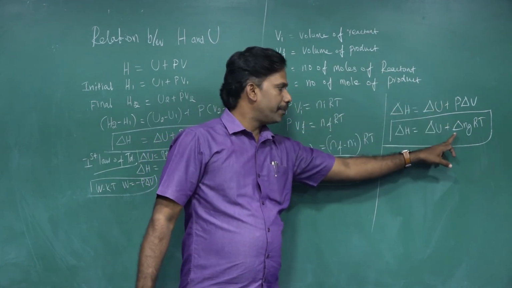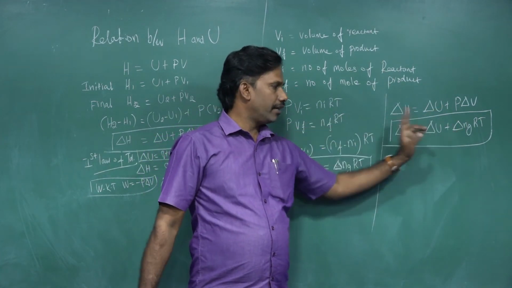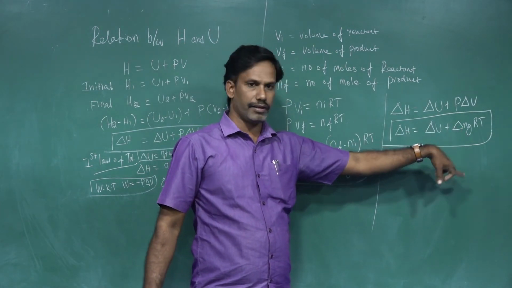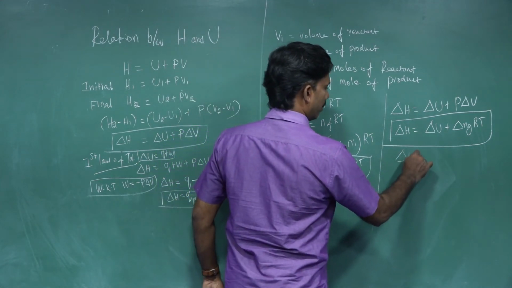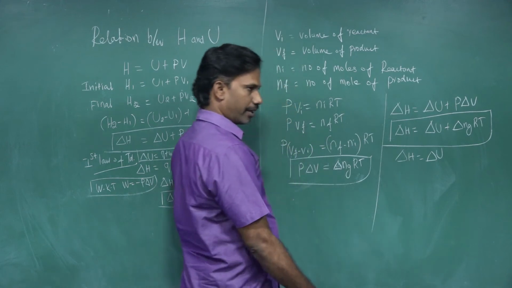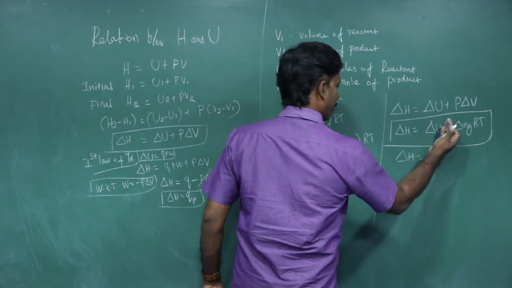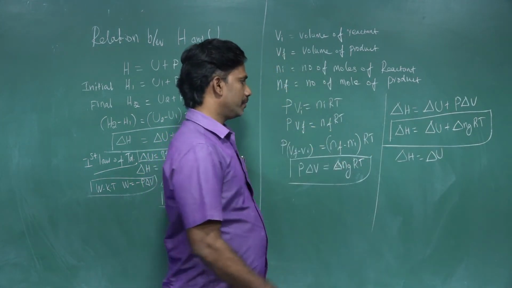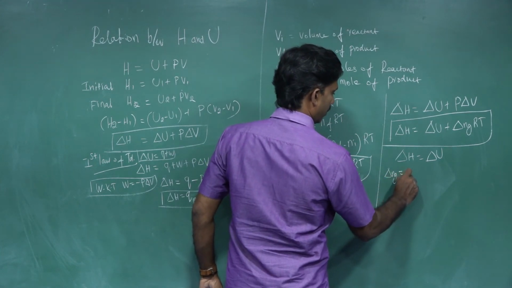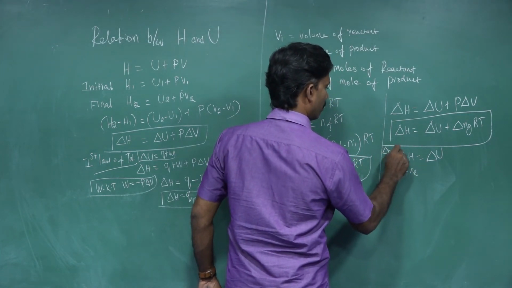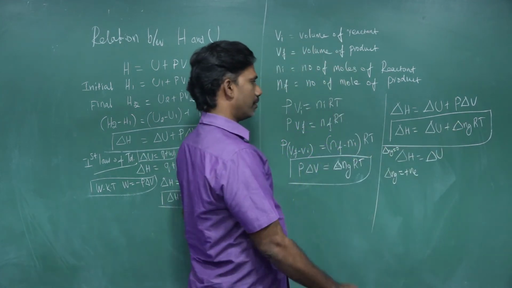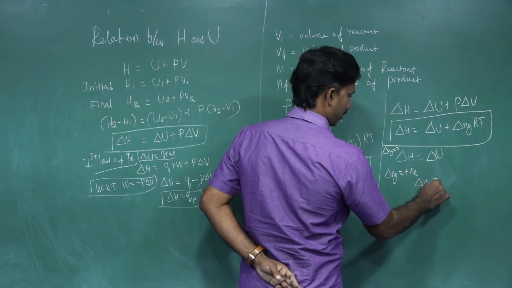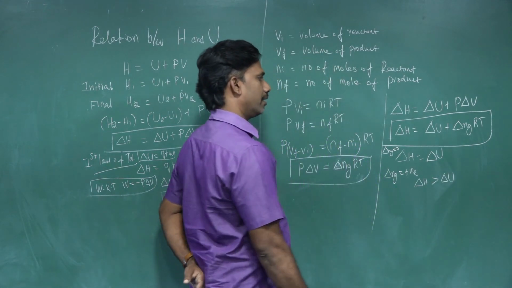Depending upon the number of moles, if you have the same number of moles of reactant and product, then del ng will be equal to 0, so you will have del H equal to del U. If you have a positive value of del ng, then del H is greater than del U. Positive means del H is always greater than del U.